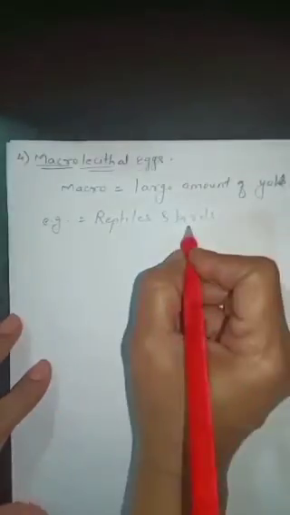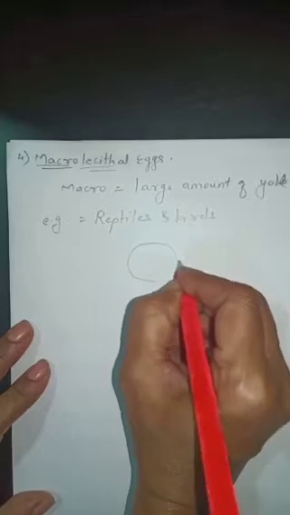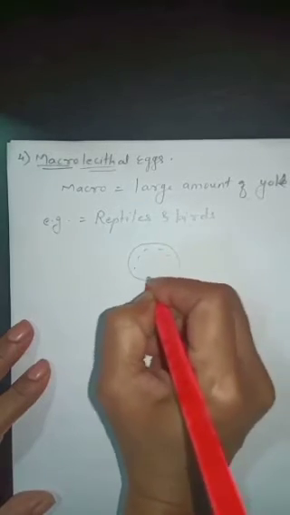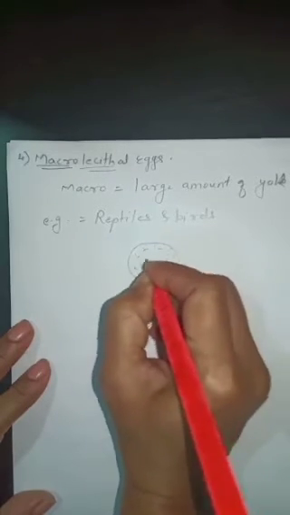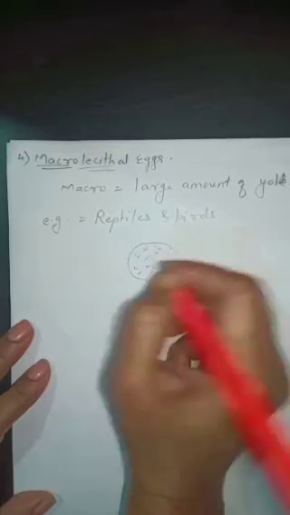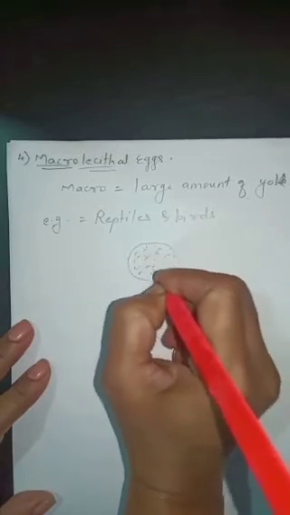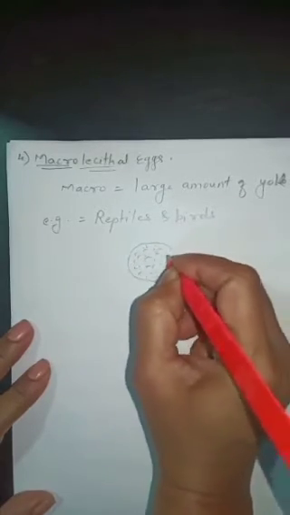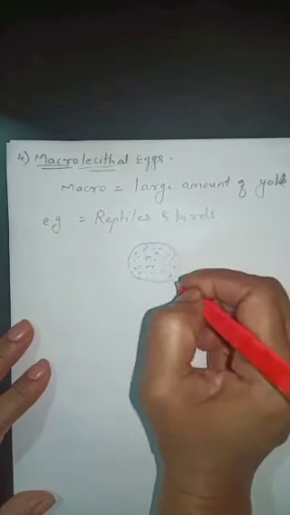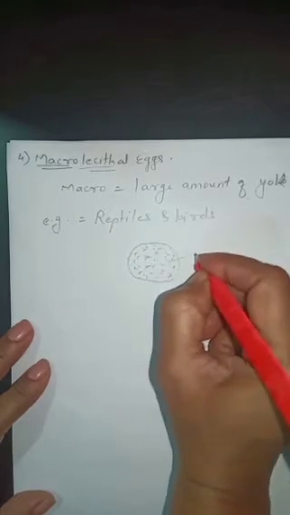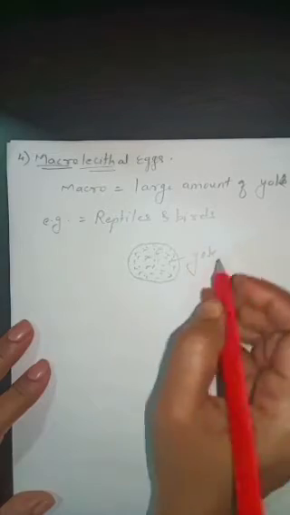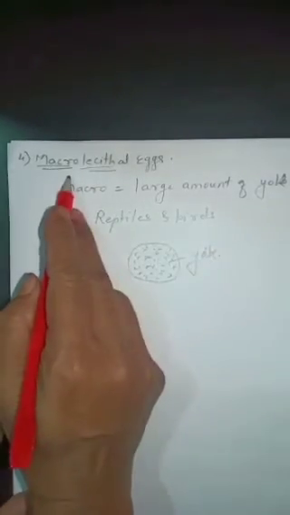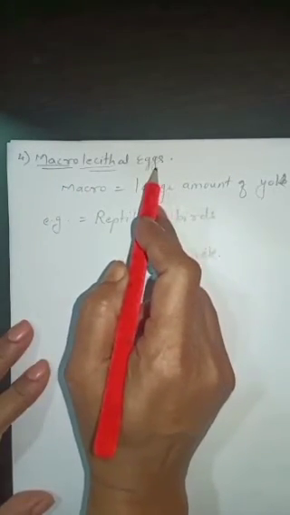In these macrolecithal eggs, the amount of yolk is very large. Okay, very large amount of yolk is present. Near about the whole egg is filled up by yolk. Therefore, these are known as macrolecithal eggs.